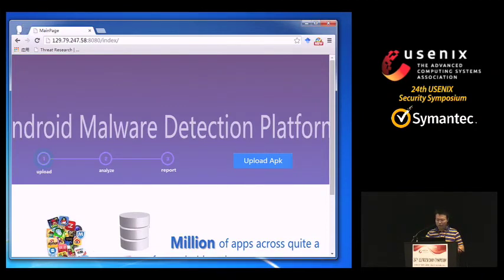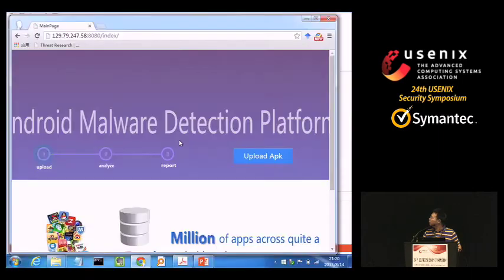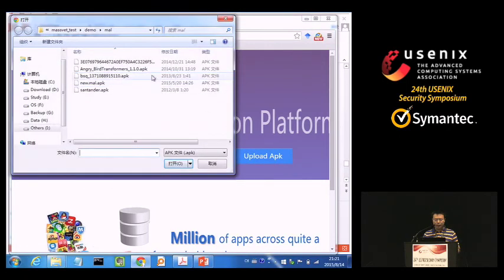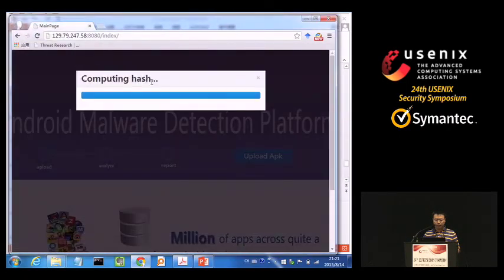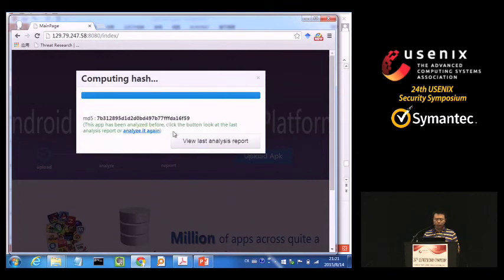Okay. So here we can upload the APK file, for example here, and it computes some hash. And since it has been analyzed before, we will show the last analysis report and also analyze it again. So this is similar to VirusTotal.